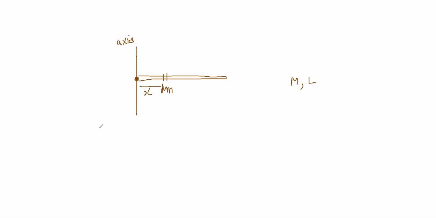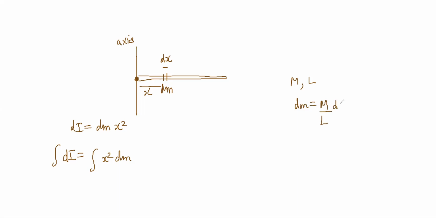So dI of that would be dm x dot x, so x square dm. The integration of dI would be the moment of inertia. But now dm you should express in terms of x. This mass m by length l, times dx, is the mass of this element. So dm will be equal to m by l into dx.